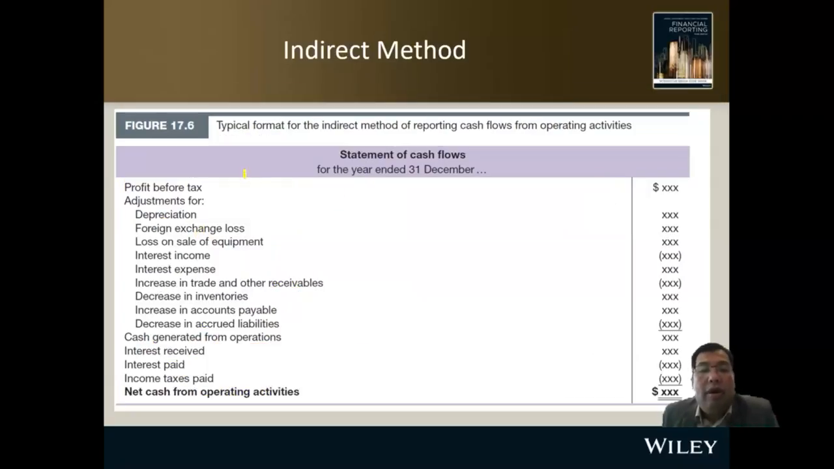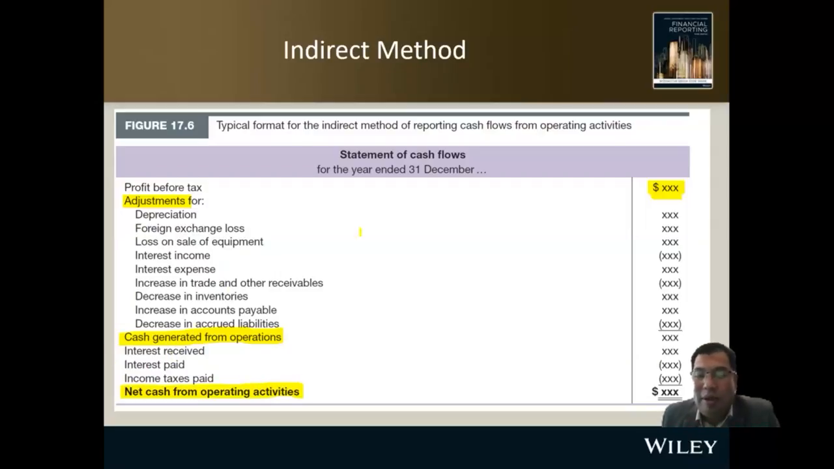However, for indirect method, you start with the profit. You start with the profit, and then you do adjustment for depreciation, adjustment for non-cash items, and this gives you your cash generated from operations, and then you do adjustment for interest received, interest paid, income tax paid, and this gives you net cash flow from operating activities. It's a very long process.